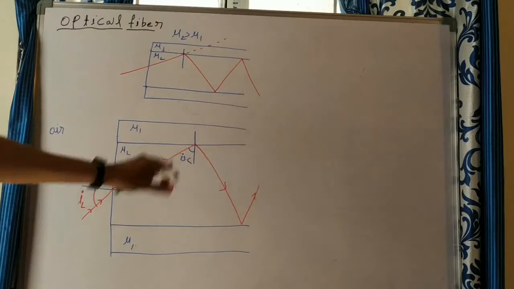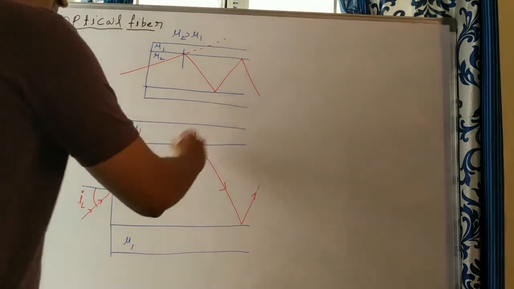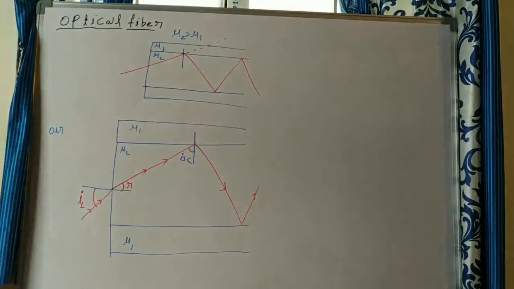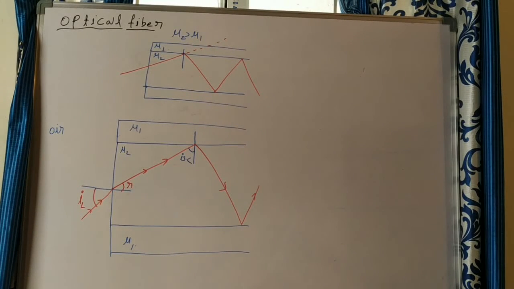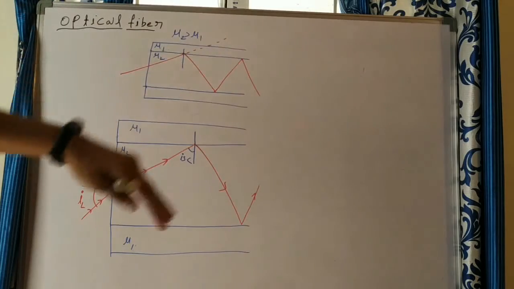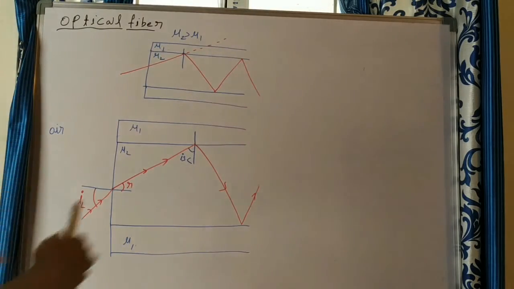If it is less than C, what happens? That light ray enters the cladding, and from there it can escape outside. What is the working principle of optical fiber? That is total internal reflection. Why? Because here the angle of incidence is greater than the critical angle, only then is the light ray totally reflected back into the same medium. After many reflections, the information is sent from one end to the other end of the optical fiber.